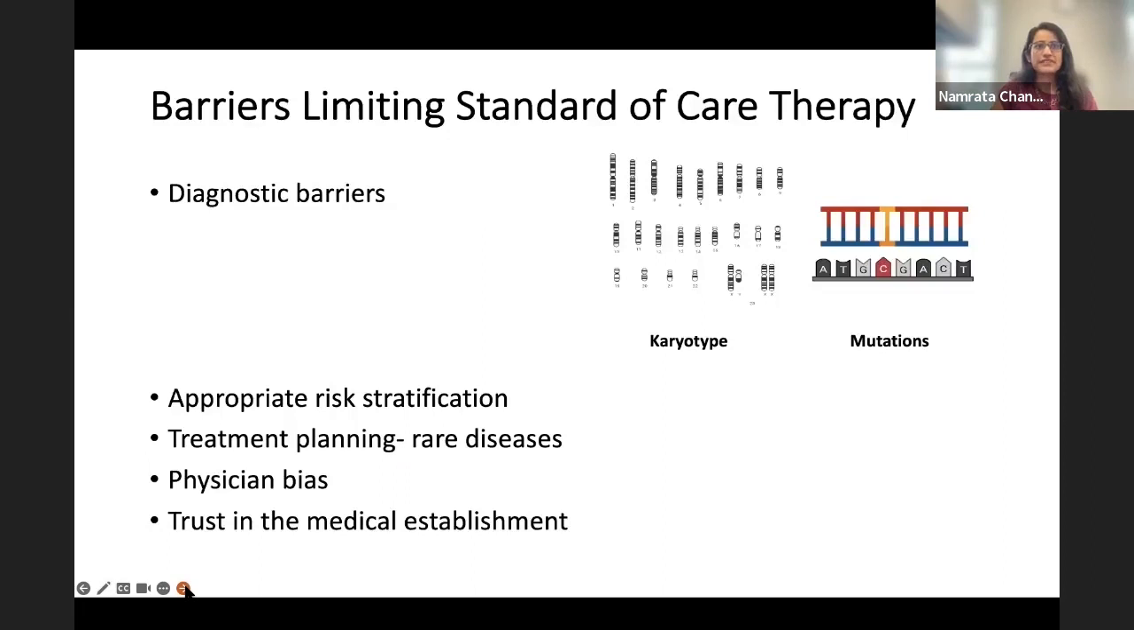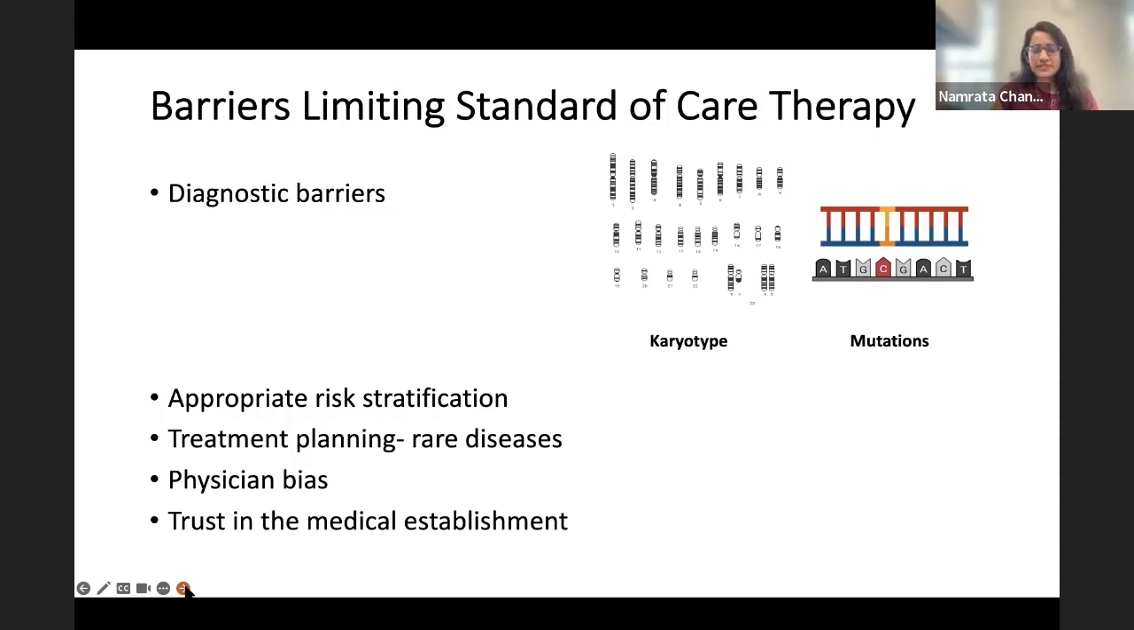So what are the barriers limiting standard of care therapy these days? These generally include diagnostic barriers, so inability to get all the standard testing. As we mentioned, the bone marrow biopsy is a standard test, but also now we've added on mutations as we're tailoring a lot of treatments based on mutations. And then access to providers who can appropriately risk stratify and plan based on these treatments that we just discussed.